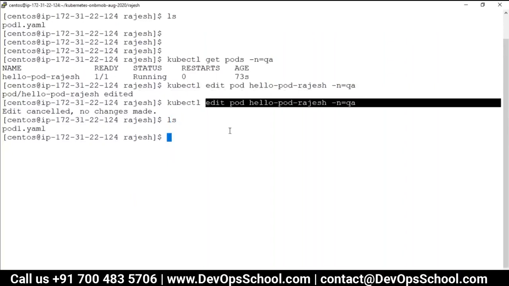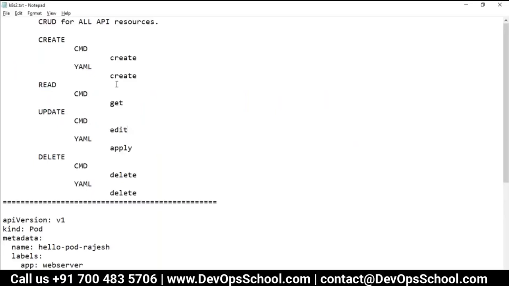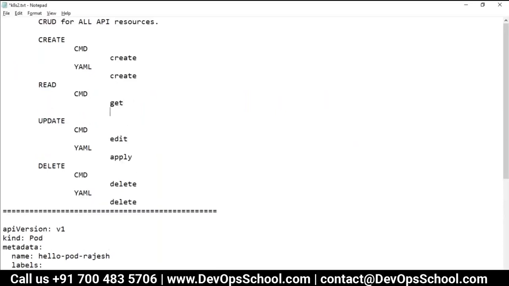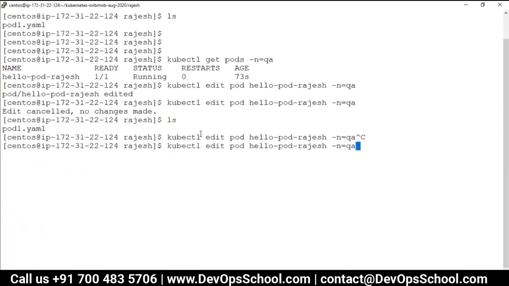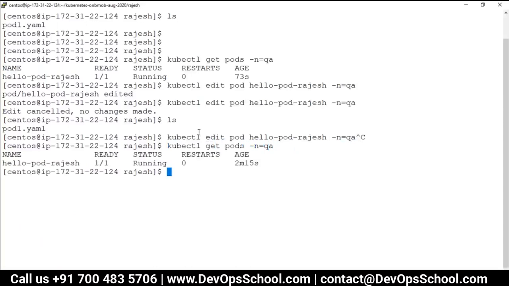But what if you want to see the pod? There's one more command which you can use for that: describe. See, one more command I am adding to your list. So can I get the first pod? So get pod -n QA. I'm seeing the QA one. Okay, and can I describe this? So kubectl describe pod, the name of the pod, and the namespace -n QA.